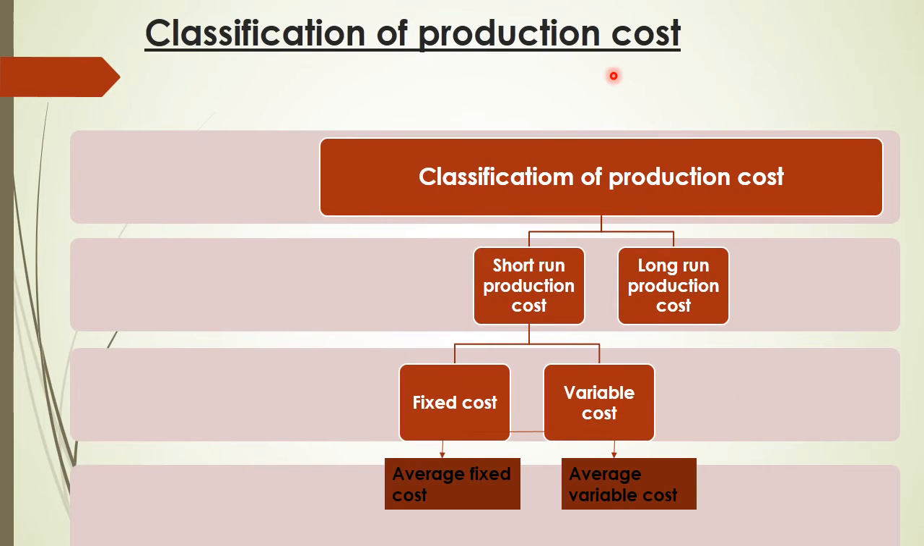Now comes the classification of production cost. The production cost is classified as short run production cost and long run production cost. The short run production cost is again divided into fixed cost and variable cost. And again, fixed cost gives the average fixed cost, and variable cost gives the average variable cost.